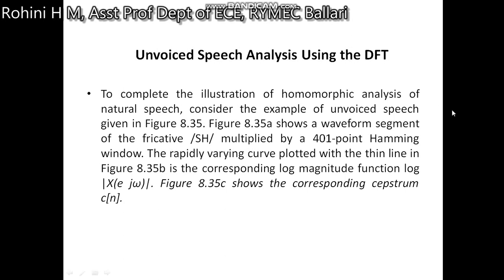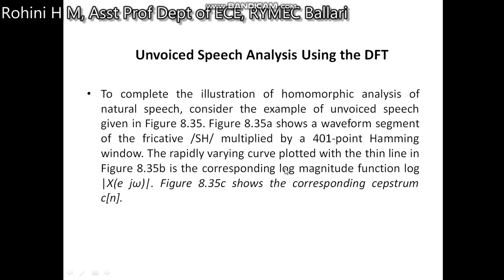Unvoiced speech analysis using the discrete-time Fourier transform. To complete the illustration of homomorphic analysis of natural speech, let us consider the example of unvoiced speech shown in the diagram. The figure shows a waveform segment of a fricative, that is unvoiced, SH, multiplied by a 401-point Hamming window.